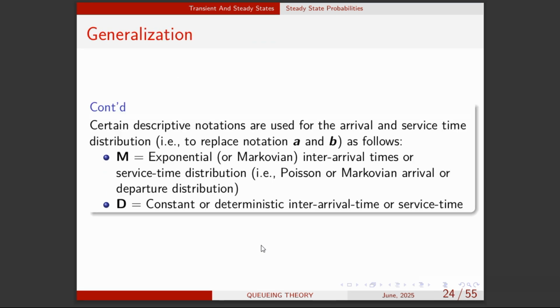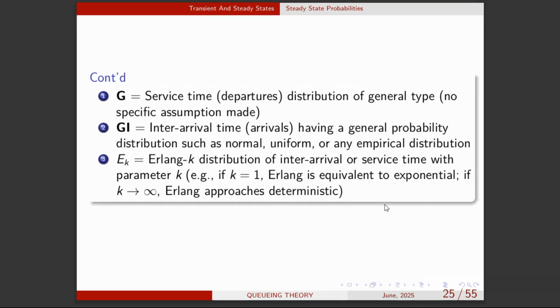So now, a generalization. Sometimes we generalize these, like the Kendall and Lee notation. When we see the first M, we know that this is Markovian or exponential, indicating the interarrival times and also the service time as well. If you see D in a Q model, it means that D is a constant or deterministic interarrival time or service time. Okay, G is the service time, that's departures. When we serve you, we expect that you should depart from the system, or in other words, you exit.